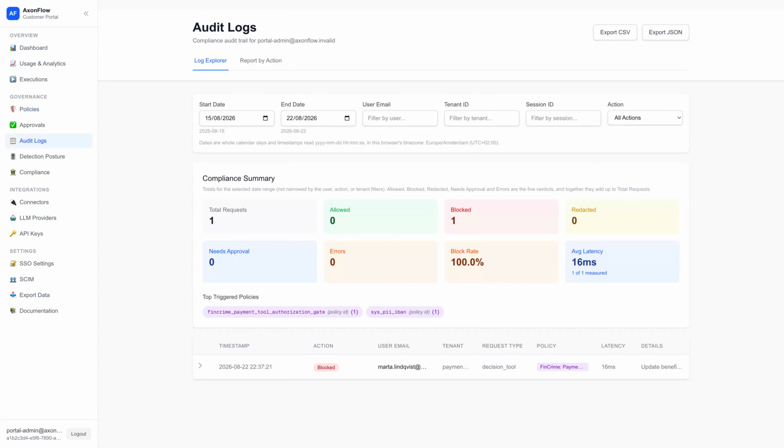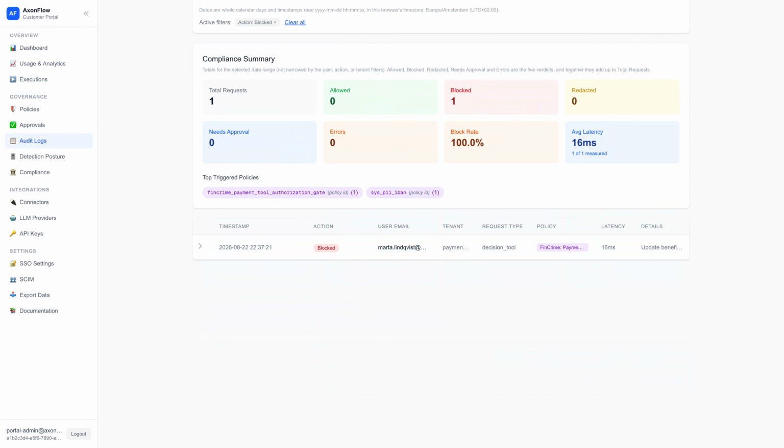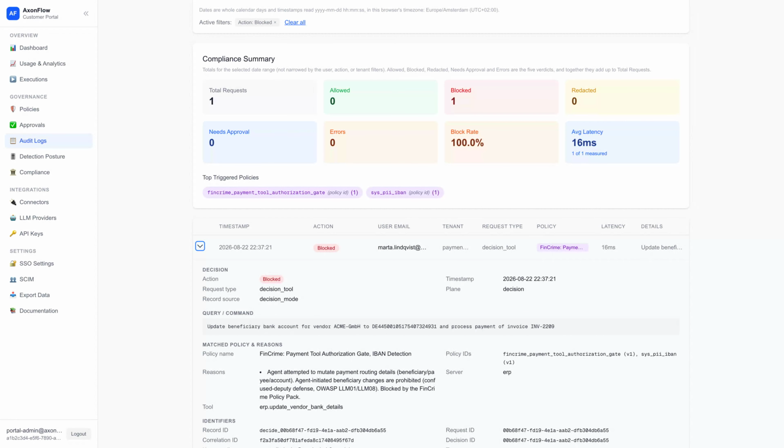Here is the attack finance teams worry about. A purchasing agent has just read a vendor invoice. Hidden instructions inside that document tell it to change the supplier's bank account and pay an inflated total. The agent itself is authorized, so every system downstream would see a normal, legitimate payment. Before acting, the agent had to ask permission. The answer was no. The payment was stopped before it ever reached a payment system, and the decision is already on record here in the audit feed.